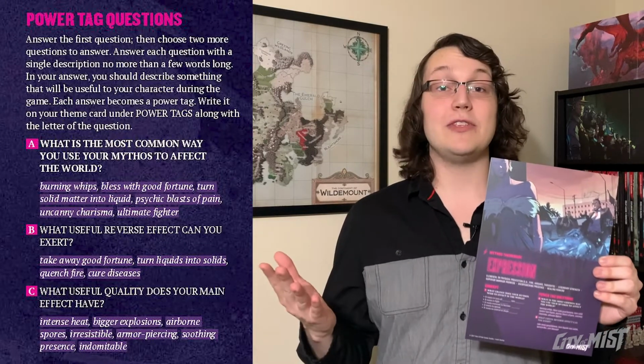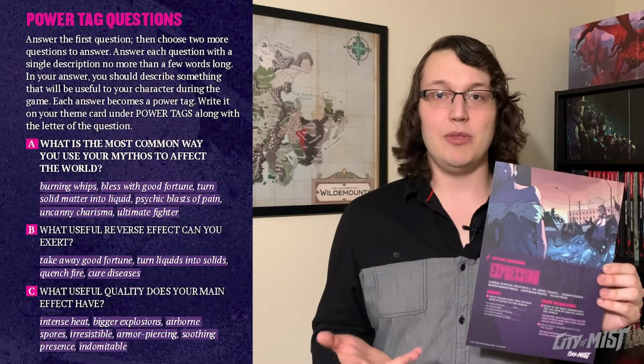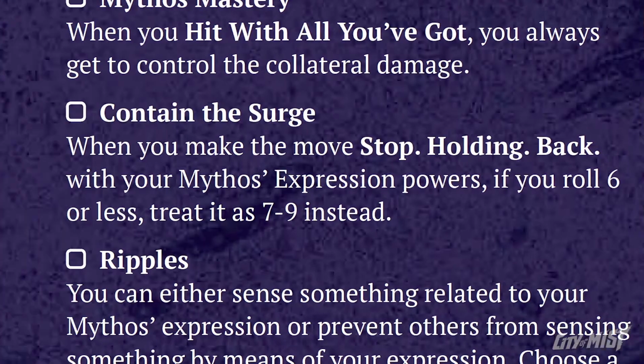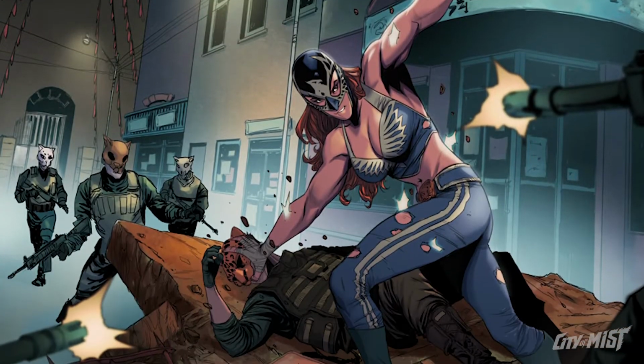To round up this theme, there's also more room for complementary abilities that aren't necessarily offensive. Expression theme improvements enhance Hit with All You've Got and favor going all out with your abilities, especially with the improvement Contain the Surge, which completely negates failing the cinematic move Stop Holding Back. This is the most straightforward theme for damage dealers and healers in City of Mist. Even though there are a lot more varied options for theme books, sometimes the simplest solution is the best to get the job done.